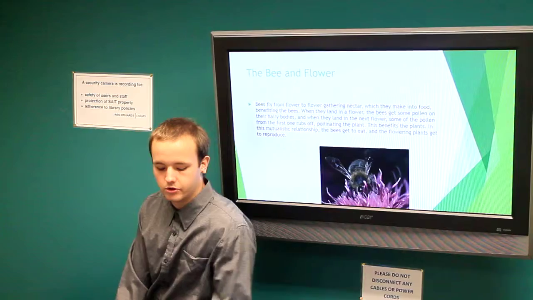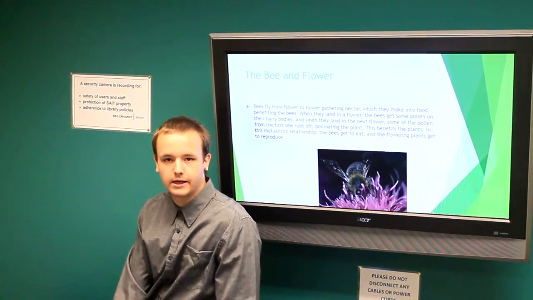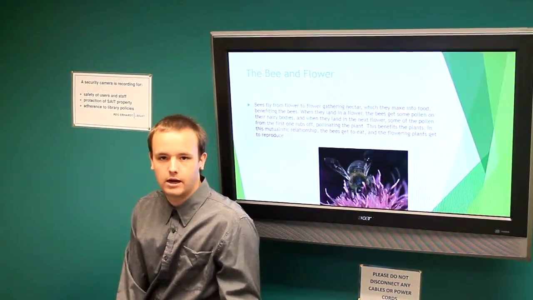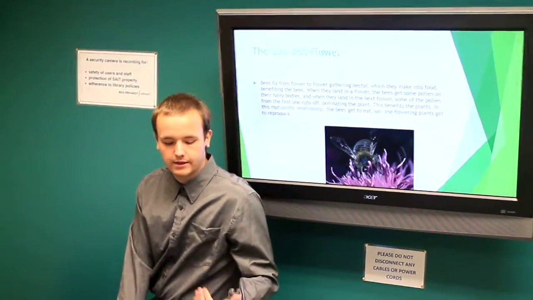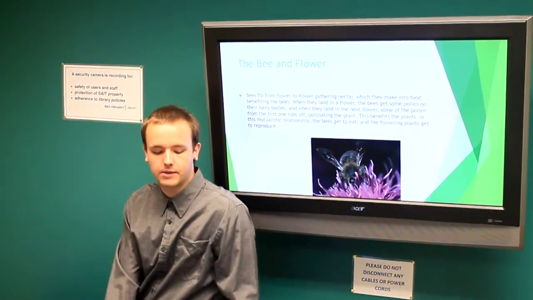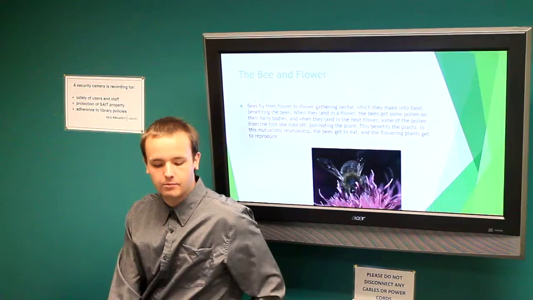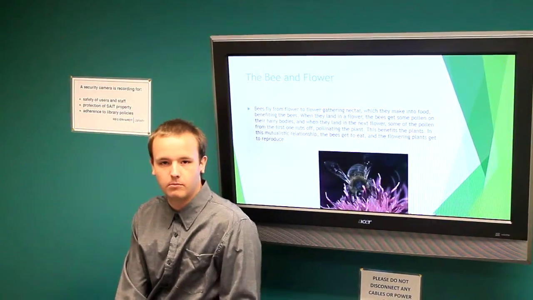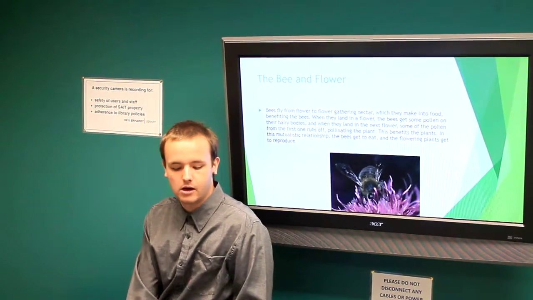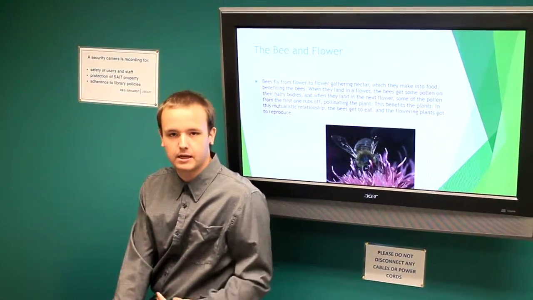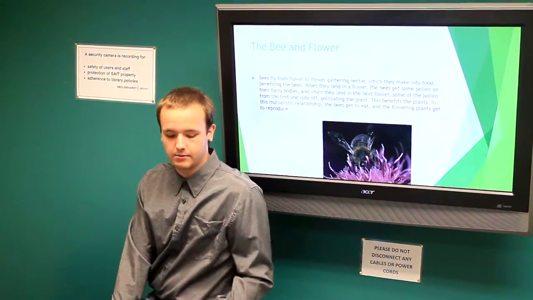Not all mutualism is done between two animals. In this situation, the classic bee and flower. The bee flies from flower to flower collecting nectar. In this sense, the bee is collecting food, which benefits the bee.